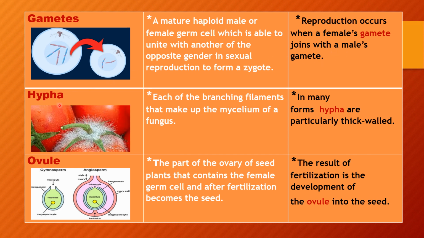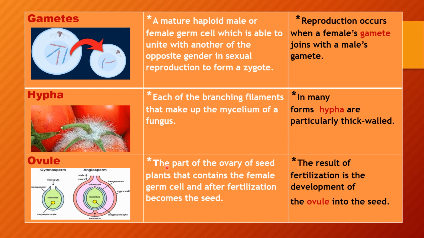The next we have is hypha. It means each of the branching filaments that make up the mycelium of a fungus. It could be used in a sentence like, in many forms, hypha are particularly thick-walled. Next is ovule.